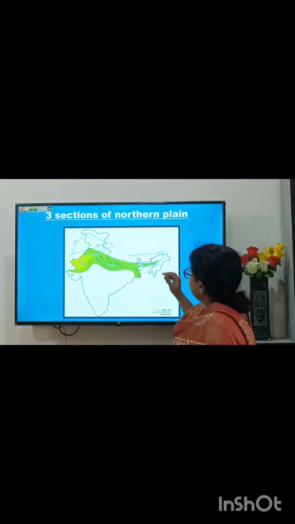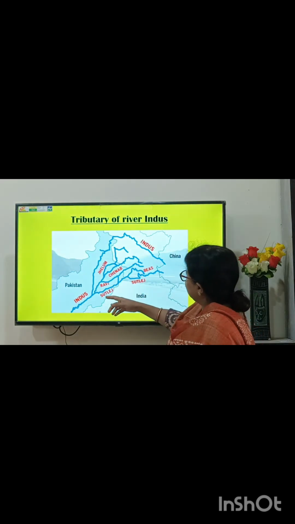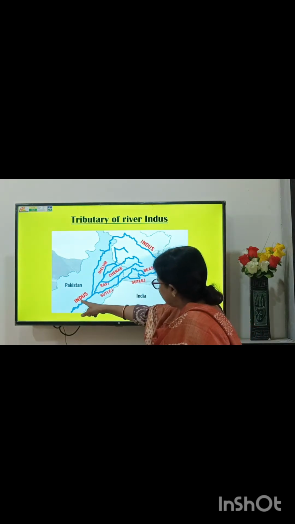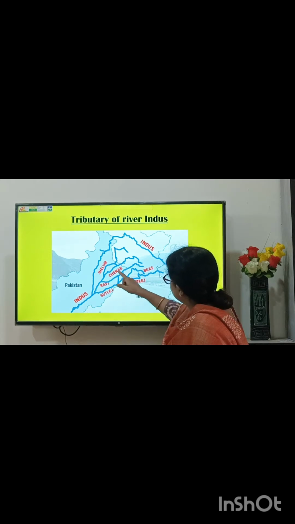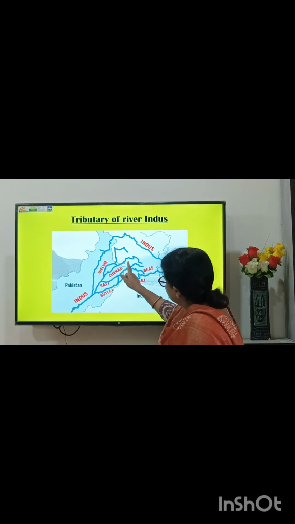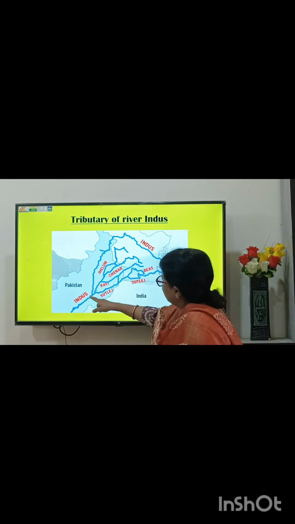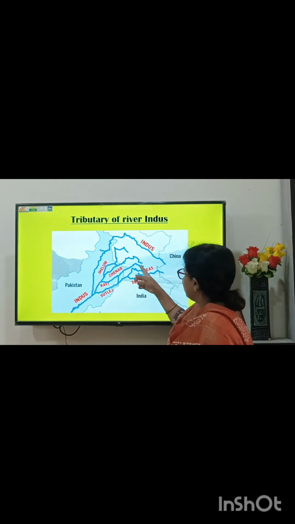In the next slide, you can see the tributaries. The river Indus is the main river and these are its tributaries: Jhelum, Chenab, Ravi, Beas, Satluj. I told you earlier that when smaller streams join the main river, these are called tributaries.